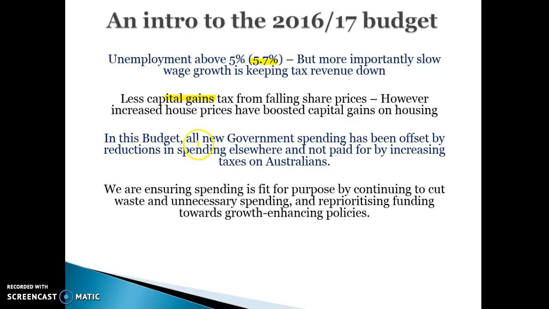One thing that the Liberal government have quoted is that in this budget, all new government spending is being offset by reductions in spending elsewhere. So they're not trying to increase taxes, but any new spending initiatives have been funded by reducing spending elsewhere, whether that be via cutting public service jobs. They have also increased taxes on things like cigarettes and multinationals, and made it harder for people to defraud welfare and disability insurance. We're ensuring spending is fit for purpose by continuing to cut waste and unnecessary spending. That's basically your lead into this year's budget.